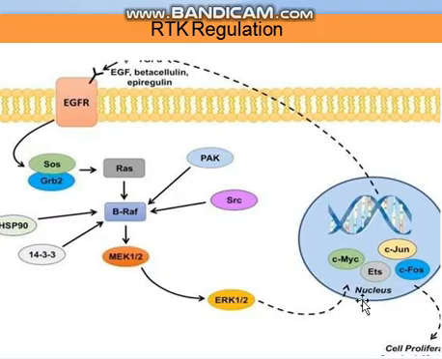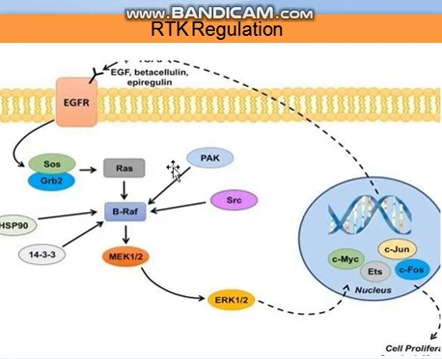When enough response is generated in the nucleus, it will give a negative feedback to the receptors, and the receptors will no longer have the ligands, and this will stop these receptors from getting more ligands attached, right?